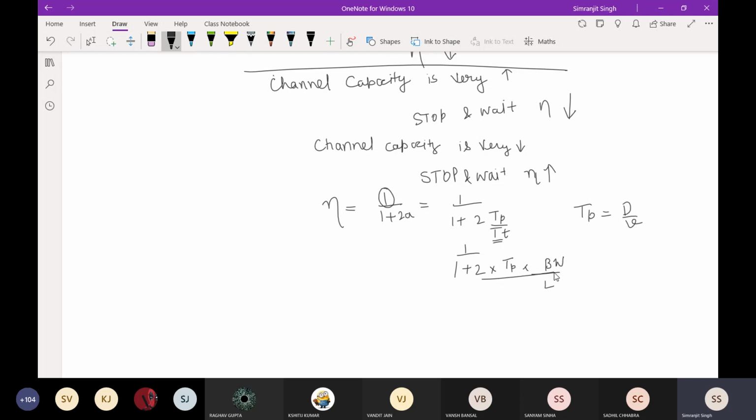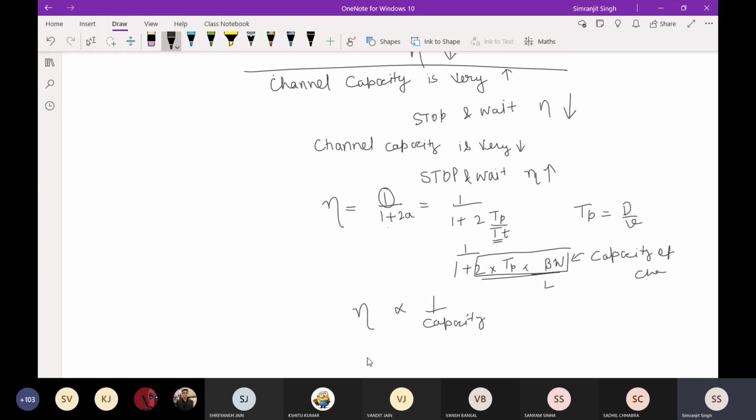If you see here, 2 into TP into TT, this particular equation is the capacity of the channel. So your efficiency is inversely proportional to the capacity of the channel.